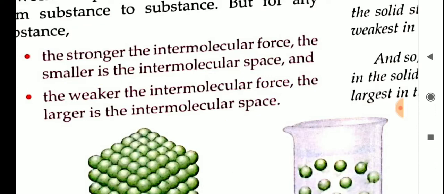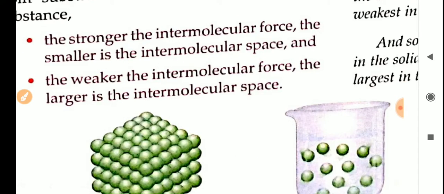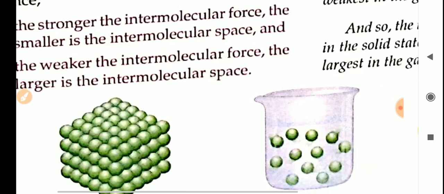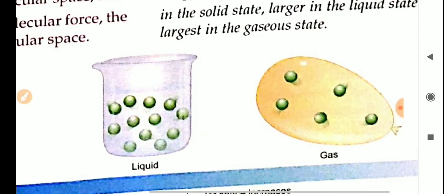Then if the intermolecular force is weaker, that means the force of attraction is less, what will happen to the intermolecular space? The intermolecular space will be more. That is the case for liquid and gas. See the diagram. In the liquid state, the particles have some intermolecular space, so their attraction is less.